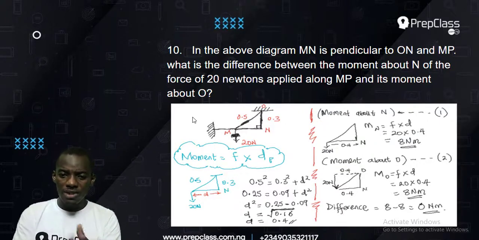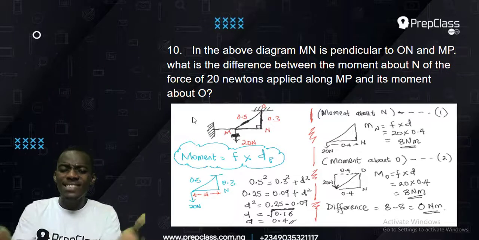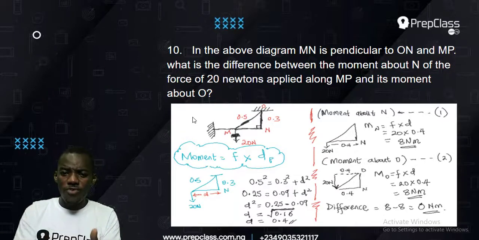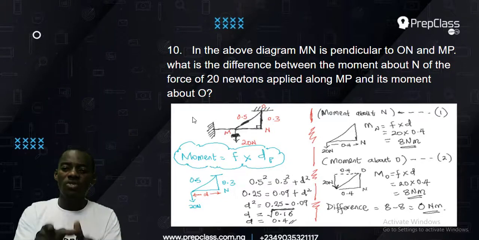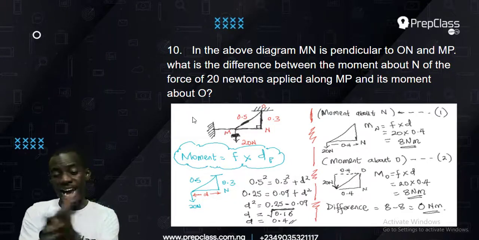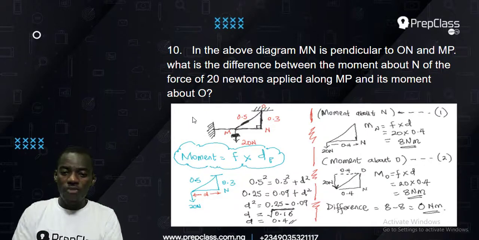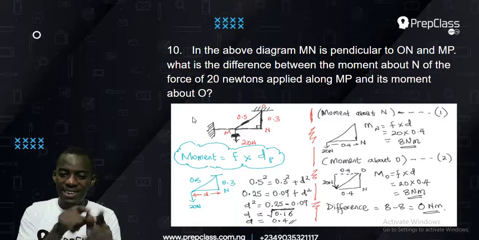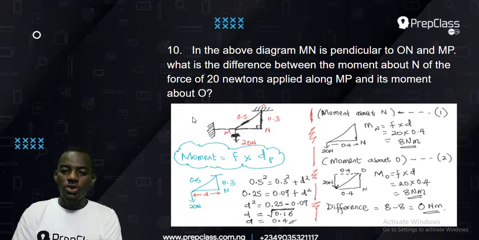Now look at the force, 20 Newton acting backward, but there is no distance. Where is my distance? From the 20 Newton, the distance is the first thing I have to find. I have that drawing, a triangle. Okay, I have my distance d below, from 20 Newton to N, about N. So the first thing I will do to find the distance is to find the d below. That's the red d below. That's my distance. So you know, if you have a triangle and I have to find the side below, you have to use Pythagoras rule.